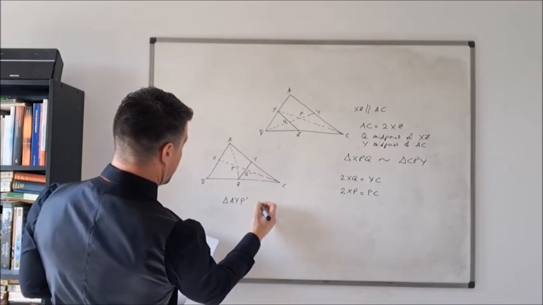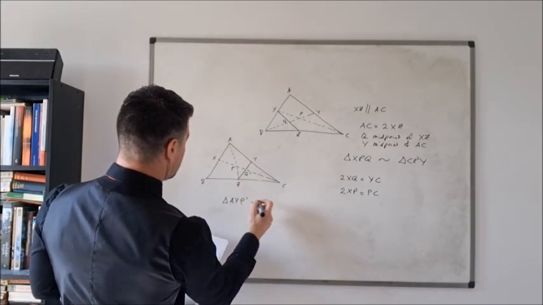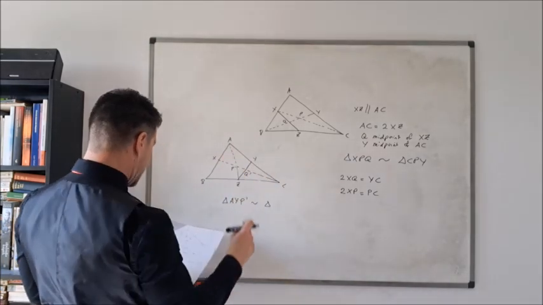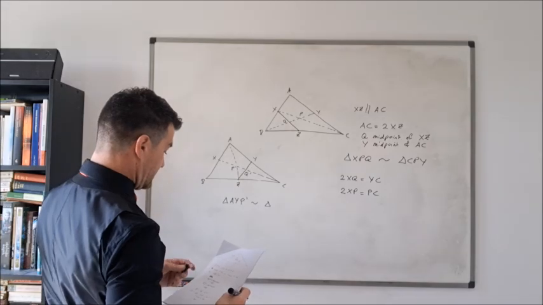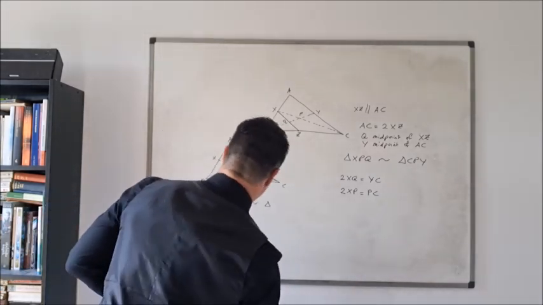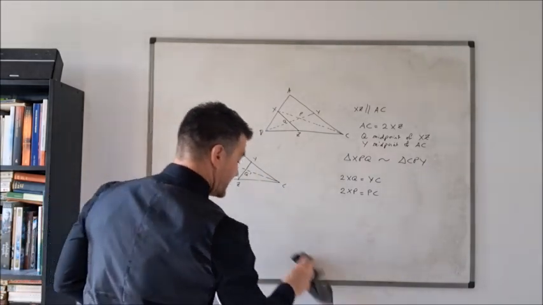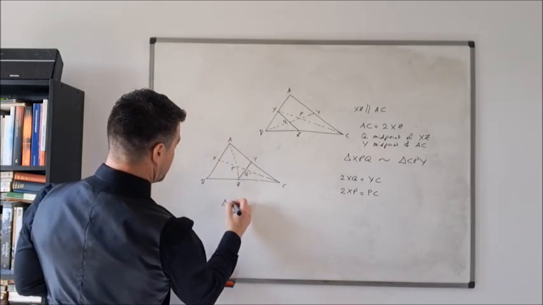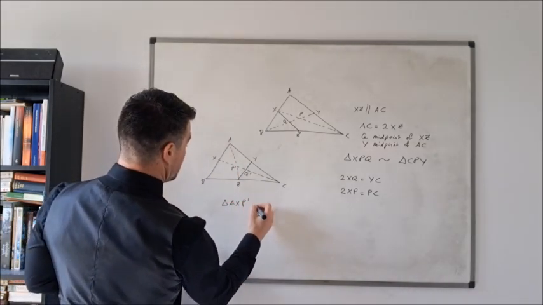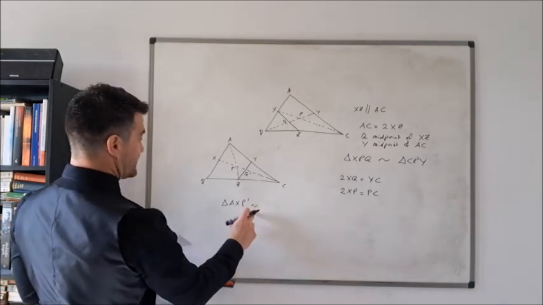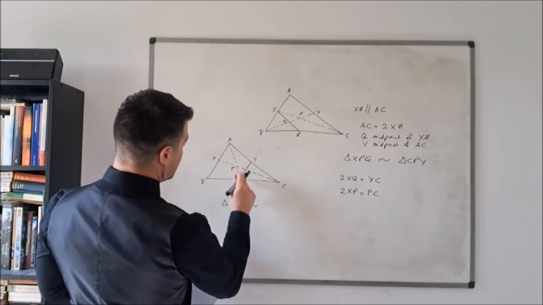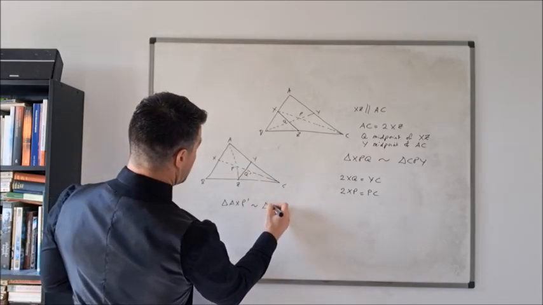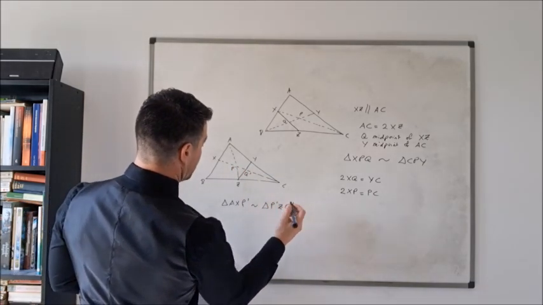Okay, so yeah, it's similar to triangle XP. Okay, getting completely muddled up here. So it's the triangle AXP primed, which is going to be similar. Again, I'm using this symbol just to indicate similarity. It is going to be similar to the triangle P primed ZQ primed.